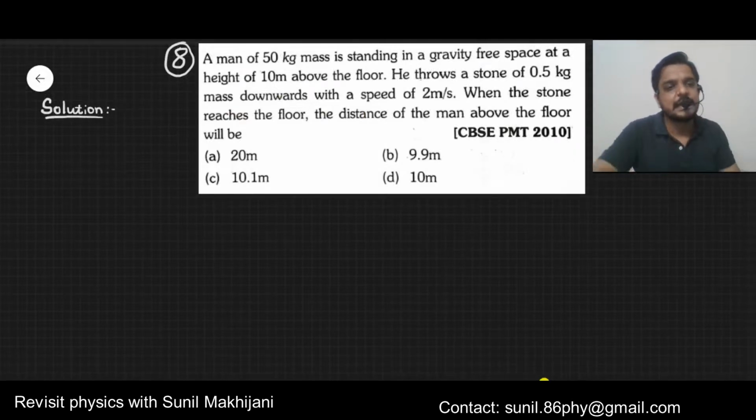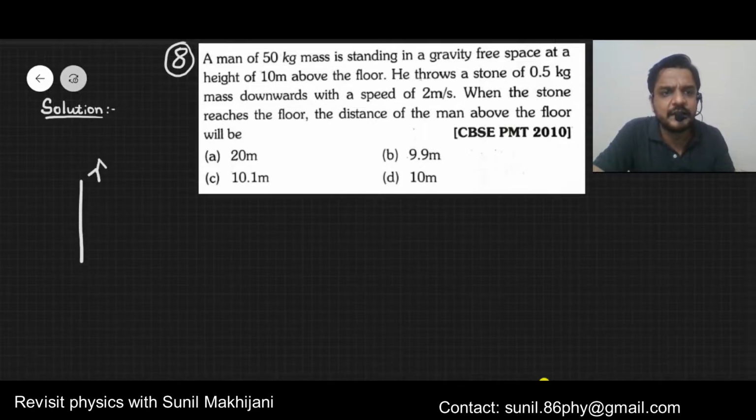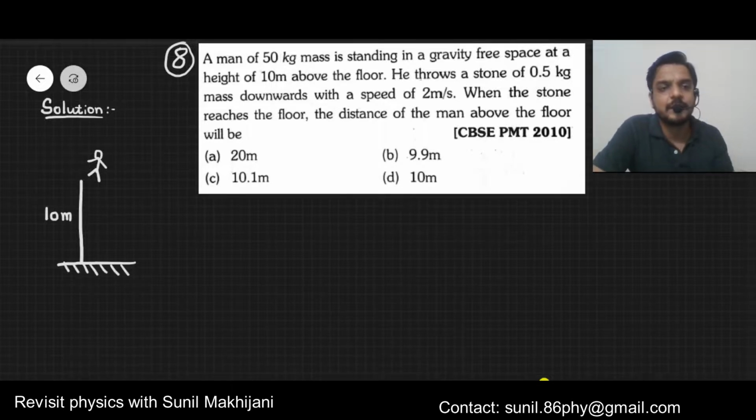Let's see how to solve this. As I said already, always draw the diagram for any particular question. Here they are saying that a person is standing at a height of 10 meters. Look at it. Actually it is a gravity free space. That's why the person can stand at a 10 meter distance from the ground.